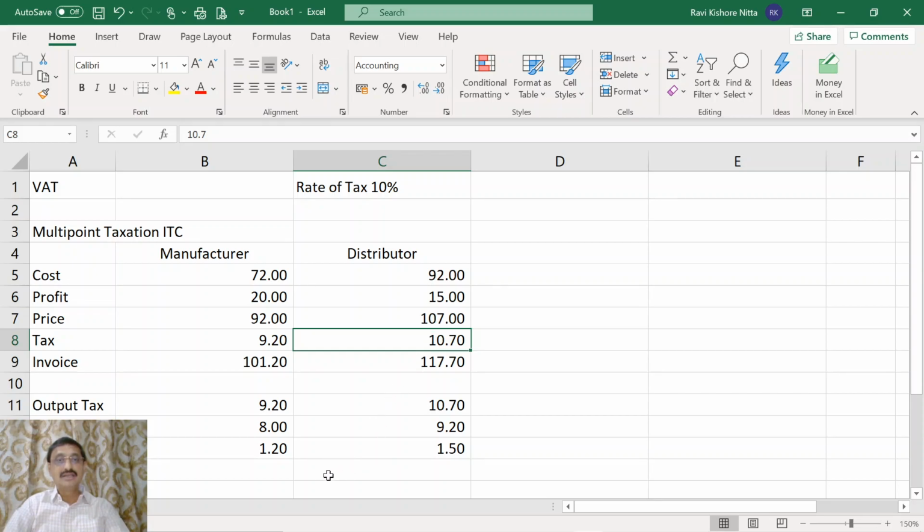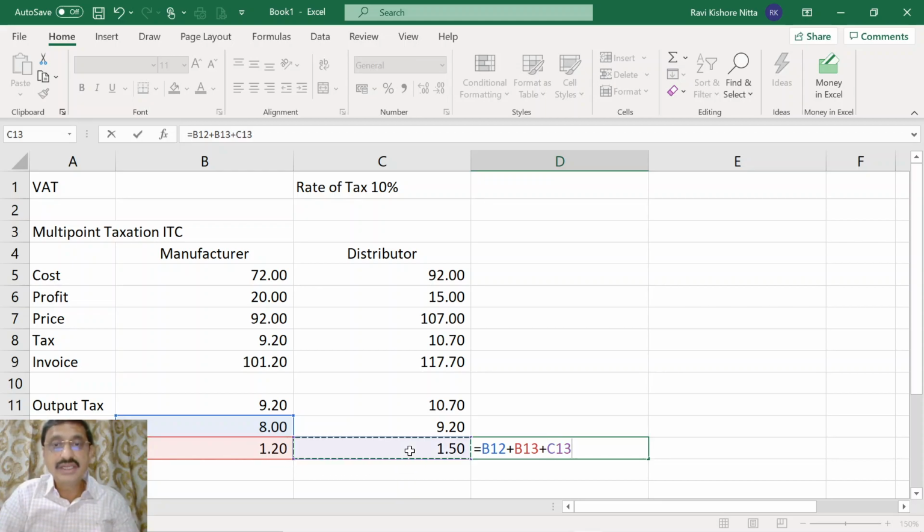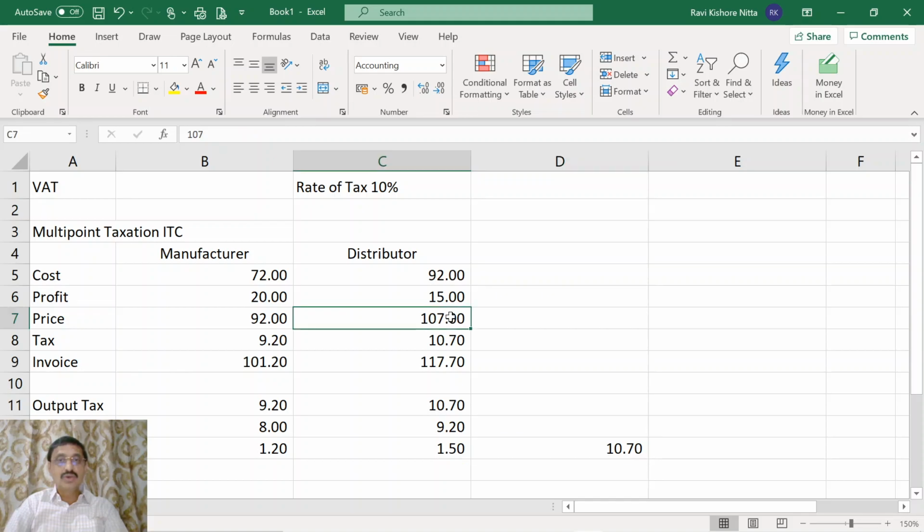The government has got it by way of 8 rupees from the seller of the raw material, 1.2 from the manufacturer, and 1.5 from the distributor, and the total amounted to 10.7.